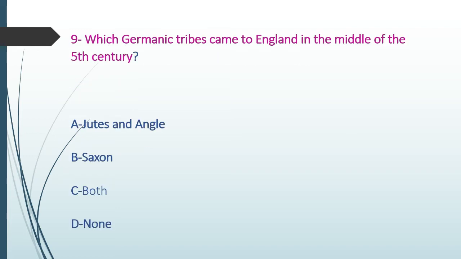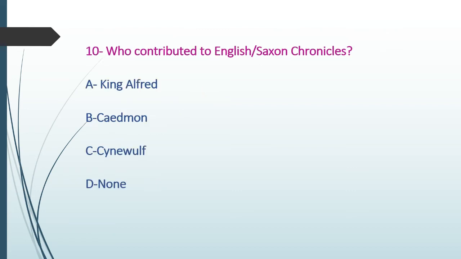Next: which Germanic tribes came to England in the middle of the 5th century? As we discussed, we have three: Jutes, Angles, and Saxons, so both A and B. These three Germanic tribes came and invaded England. Who contributed to the Anglo-Saxon Chronicle? King Alfred contributed the Saxon Chronicles.